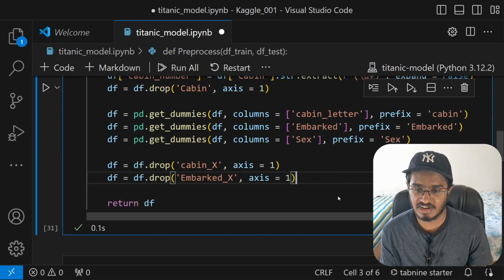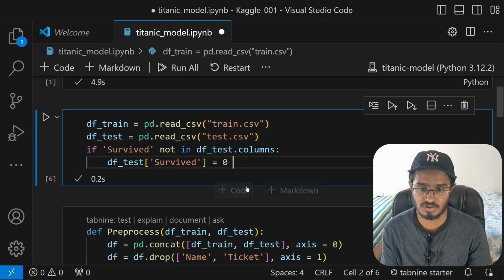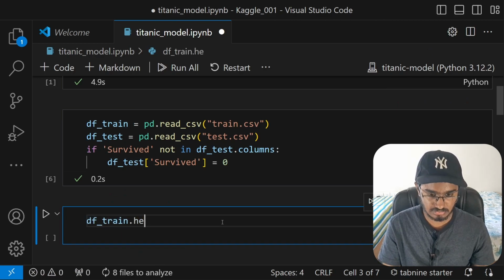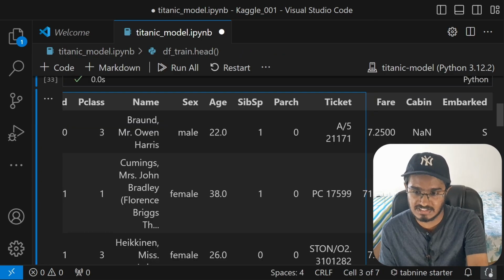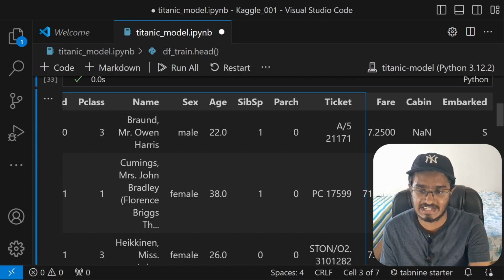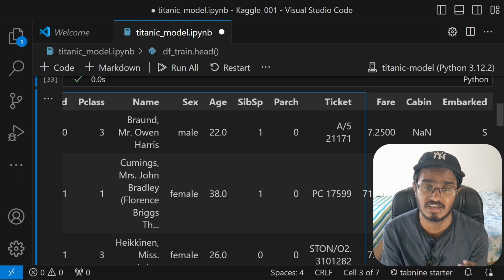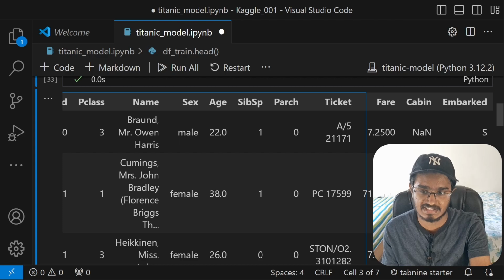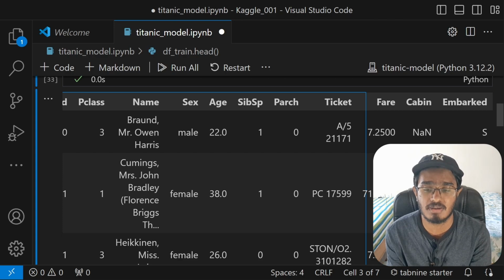All right, the next thing that I want you to notice is when we initially look at the original data, in fact, let me go ahead and over here, let me just type in df train dot head. Here we see the cabin, and it has got C85. Let's say that this is an example where it's got letter and then numbers. What if cabin only contains a letter and then there are no numbers? There are 4 records like that. I've looked at the data by just performing that earlier, and I found out that 4 records have only the letter and don't have any numbers. Now what happens is when we split the letter and numbers separately, we will have the letter column filled, but then the numbers column will be none.